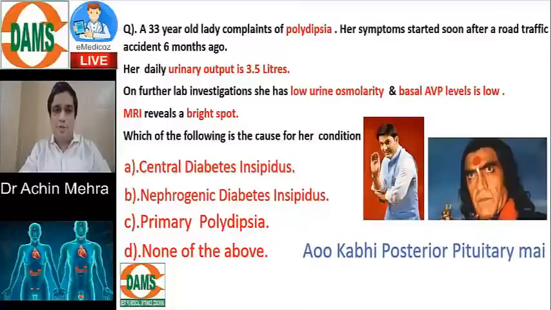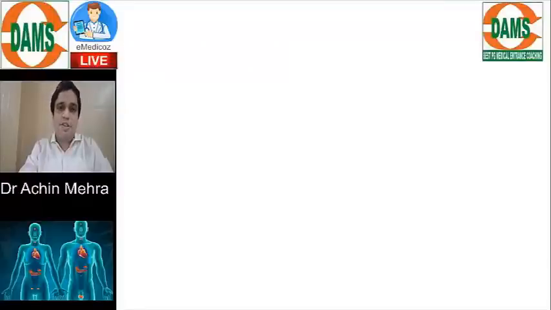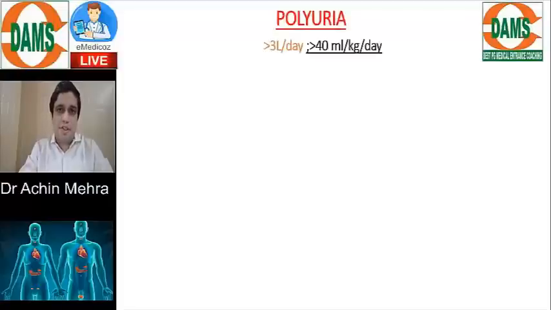Now, there is a patient who has come to us with excess of urine output, known as polyuria complaint. Remember, the definition is the most important thing here. If a person produces more than 3 liters of urine in a day, or as per the body weight, the urine output is more than 40 ml per kg per day, that qualifies the patient for polyuria. I remember this question came in NEET recently, is it more than 50 or 40? We have cross-checked it from many sources, we keep it at above 40.